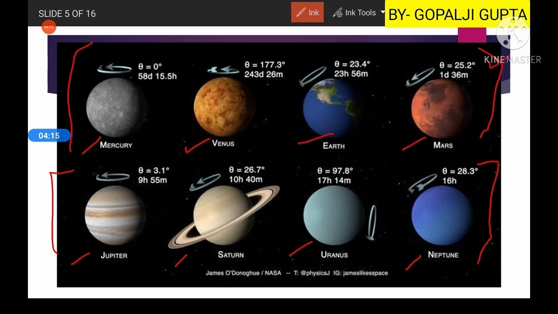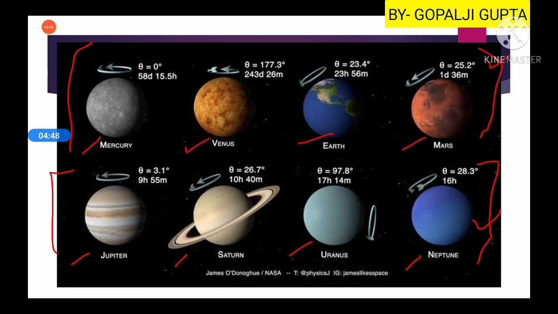The inner planets have their own characteristics: they have high density, they consist mainly of rocky material, and they have an atmosphere, or may have a small atmosphere. But the outer planets mostly consist of gaseous material, they are very large in size, and all of them have lesser density. So these are some differences between the inner and outer planets.